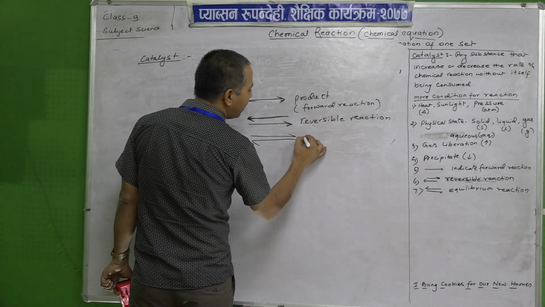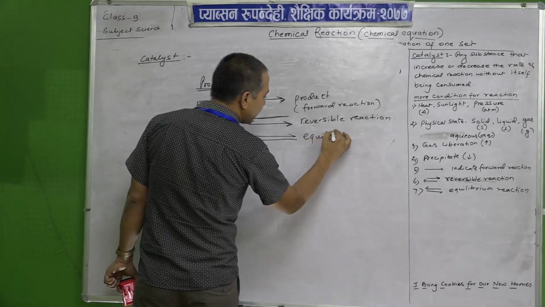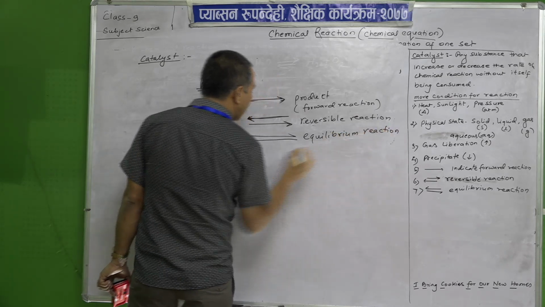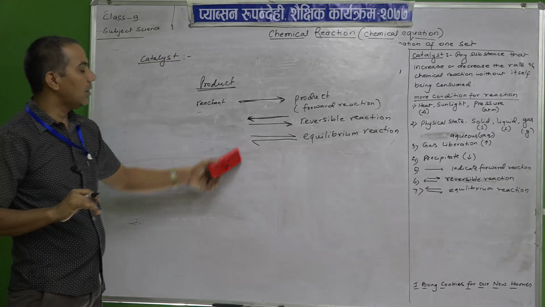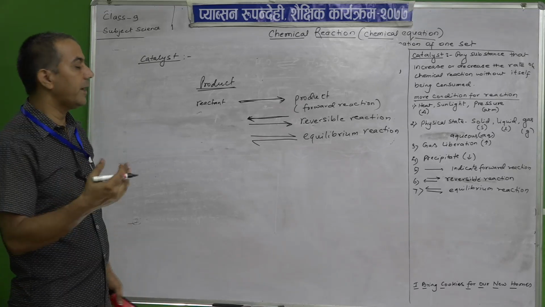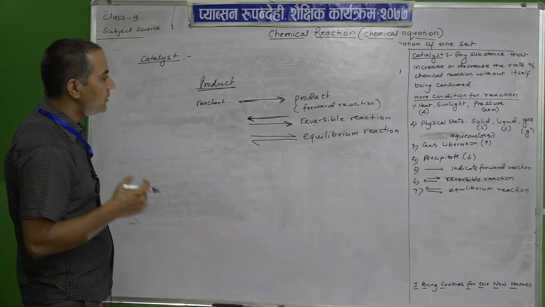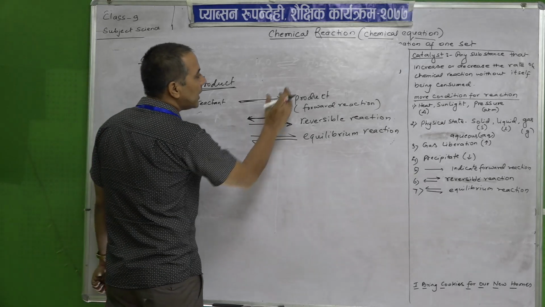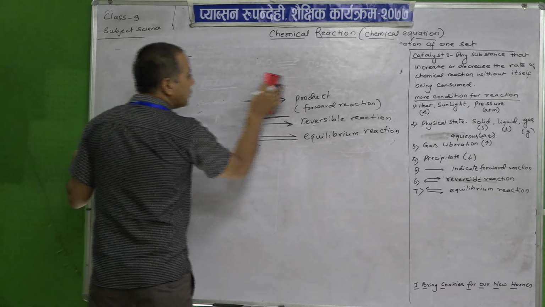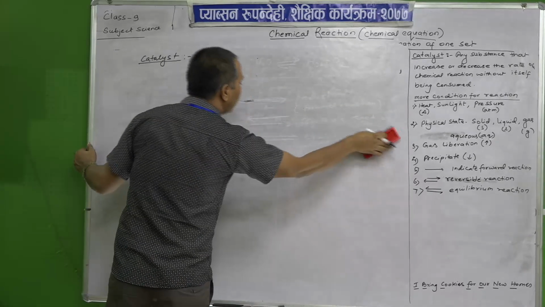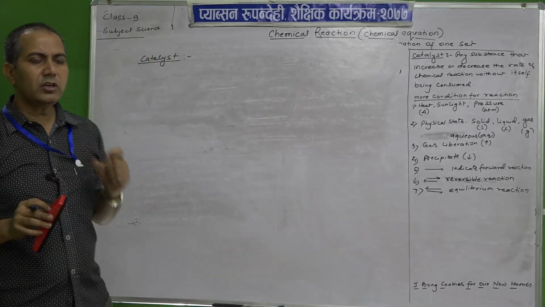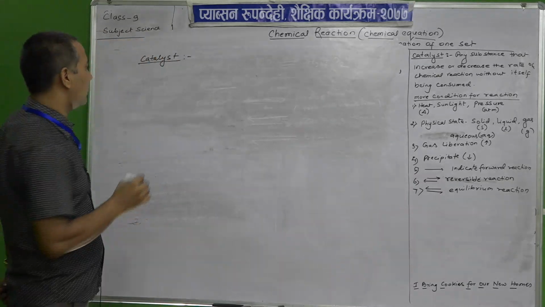Then another one, equilibrium reactions. Equilibrium means the amount will not change. It is a reversible reaction, but the amounts of reactants and products will not change. So, these are the indications that you will find in chemical reactions that are necessary for you. Tomorrow we are going to study the types of chemical reactions. Before that, you need to know about the diatomic particles.